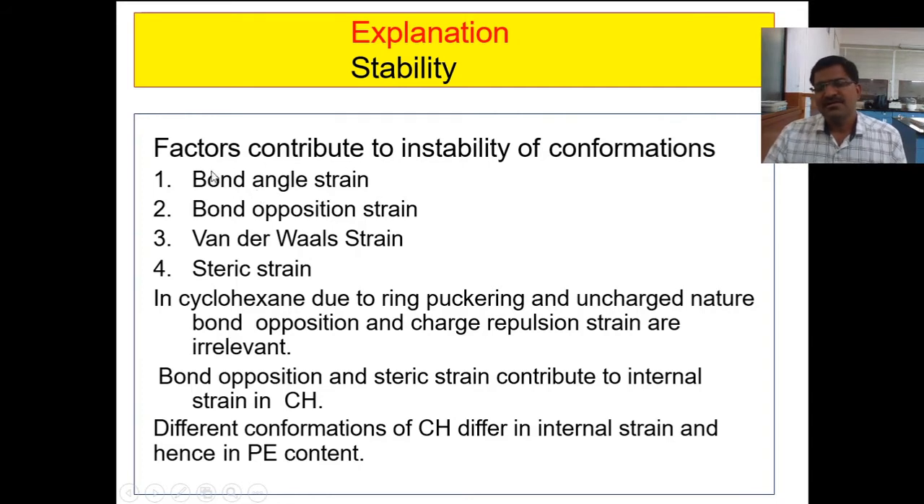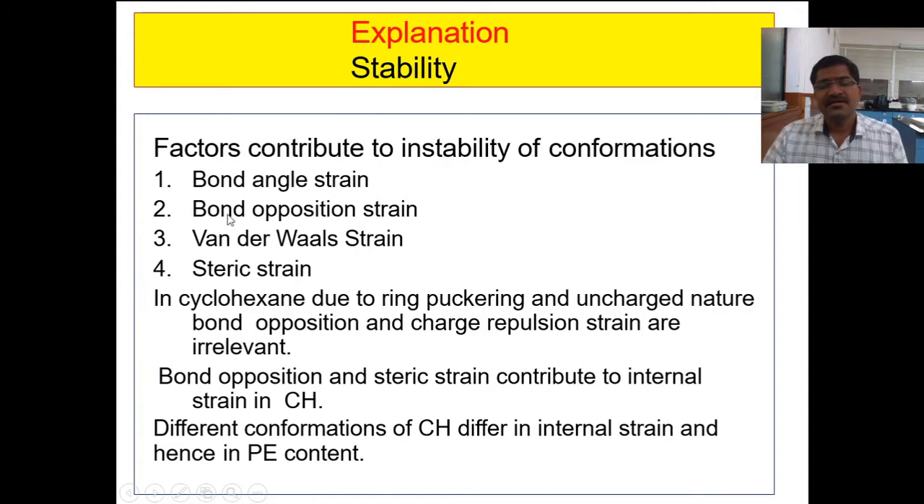First of all, let us see bond angle strain. What do you mean by bond angle strain? It is also called Baeyer strain. Due to bond deformation, this strain arises. Generally, bond angle strain is found in small ring systems like three-membered and four-membered rings. Due to less flexibility, distortion in the bond takes place and bond angle strain increases, which destabilizes the conformation.